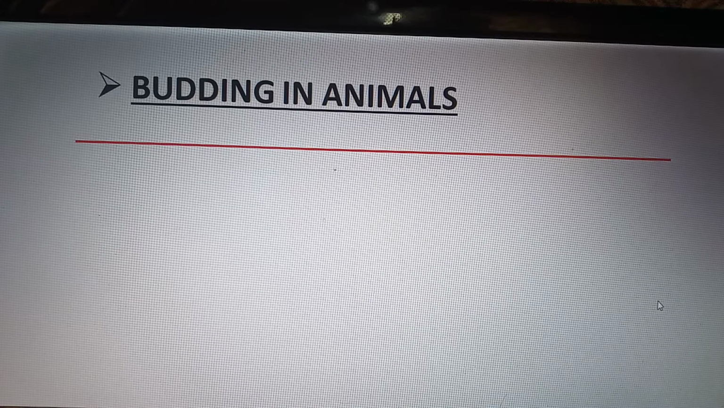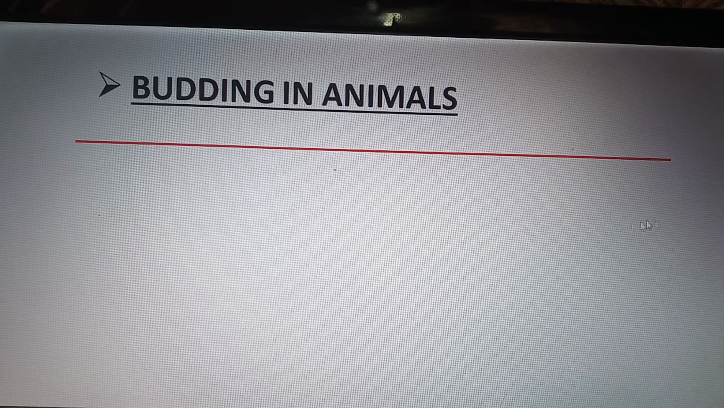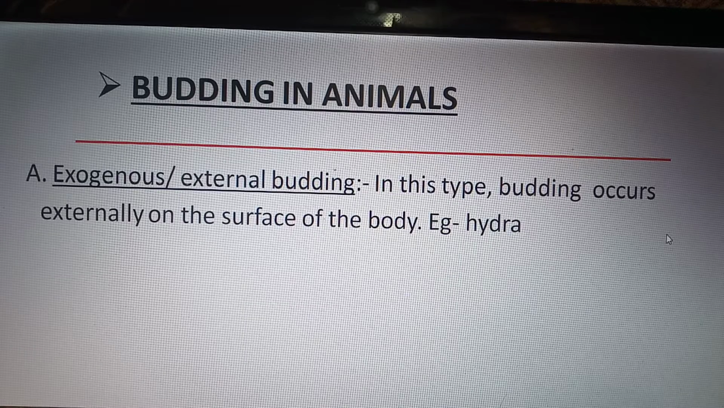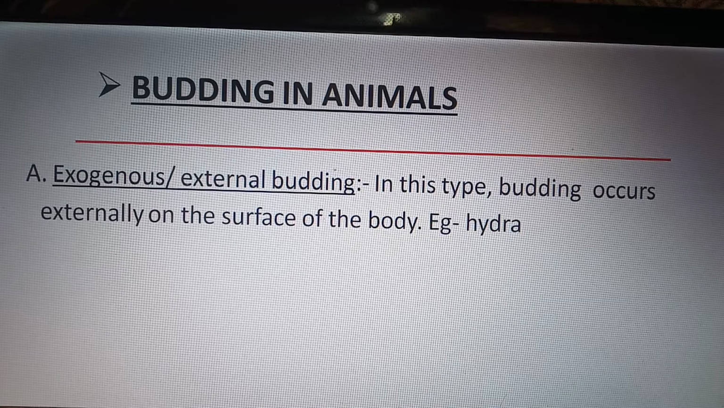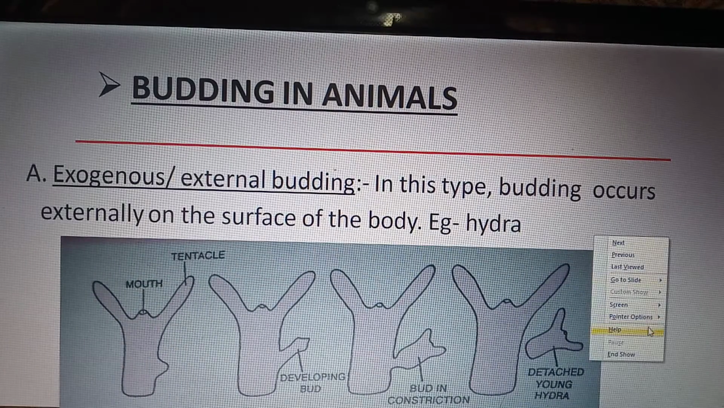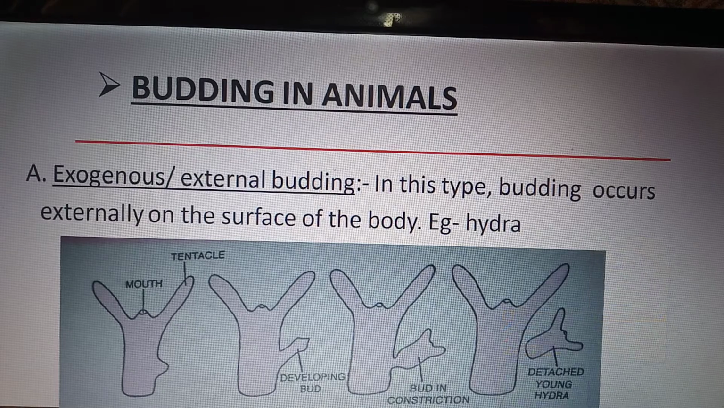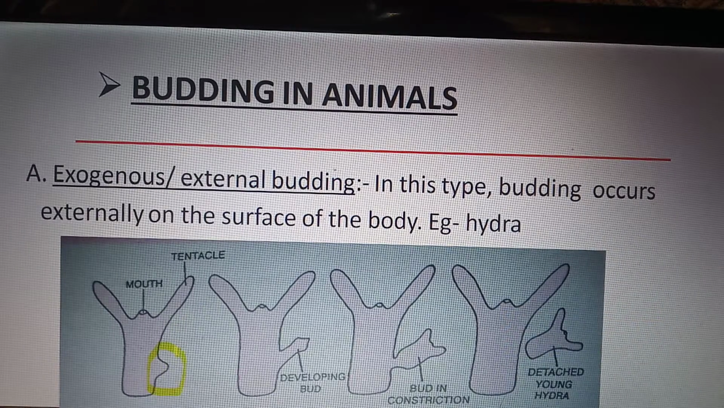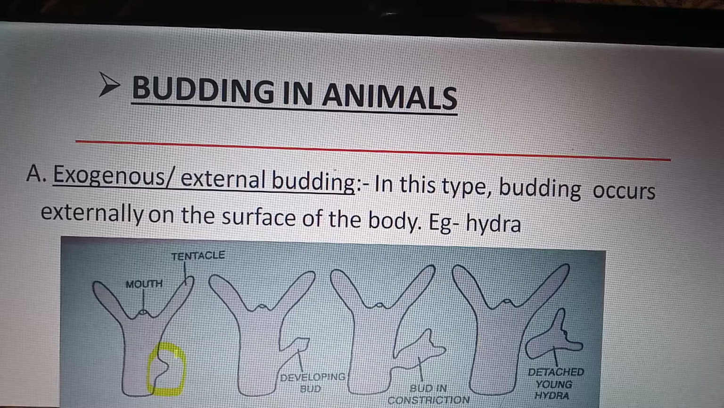In the previous slide we discussed budding in yeast. So let us discuss budding in animals. Exogenous or external budding: in this type, budding occurs externally on the surface of the body. It means the bud remains only on the surface of the body. Let us take the example of hydra. Here is an outgrowth only on the surface of the body, so we call this exogenous budding.